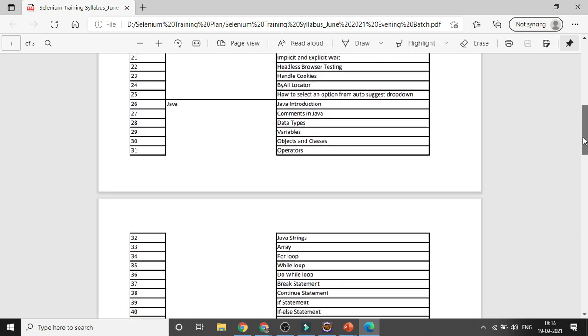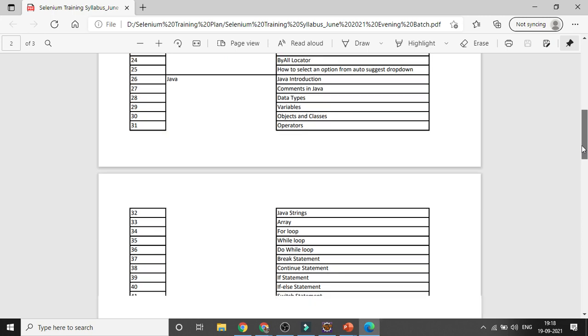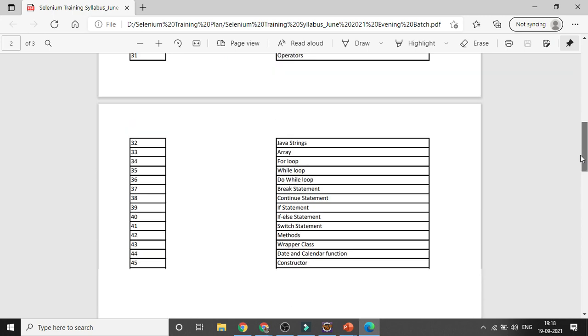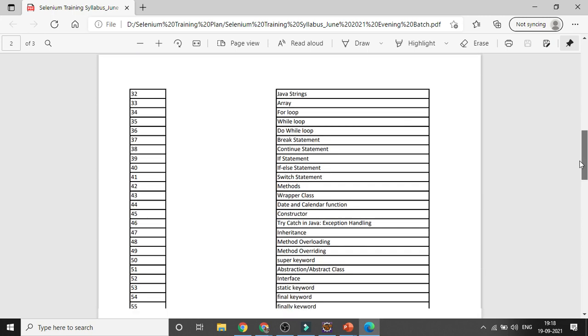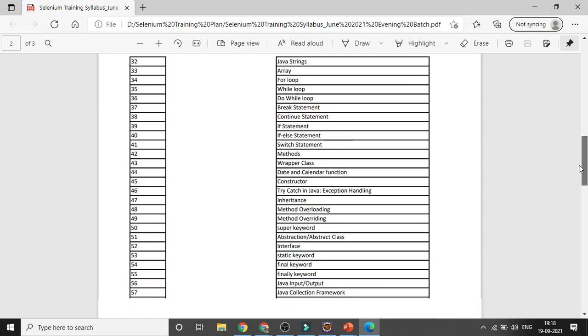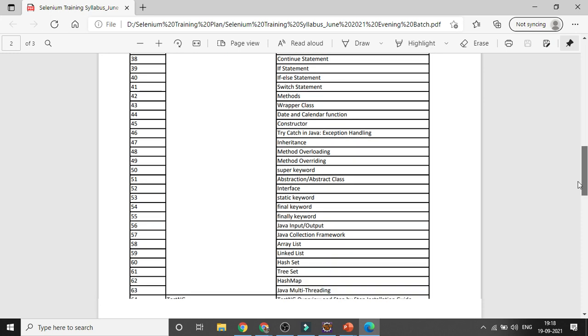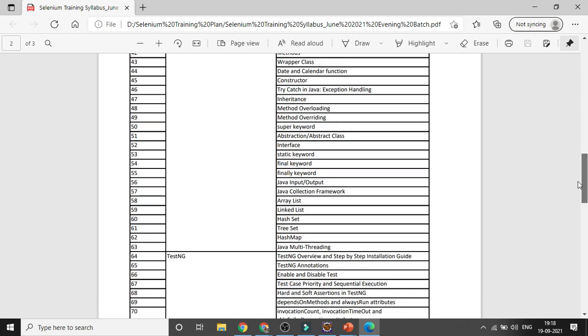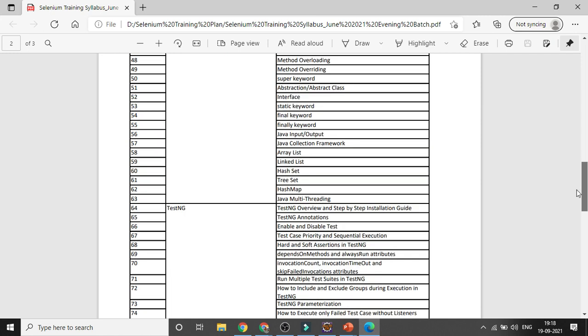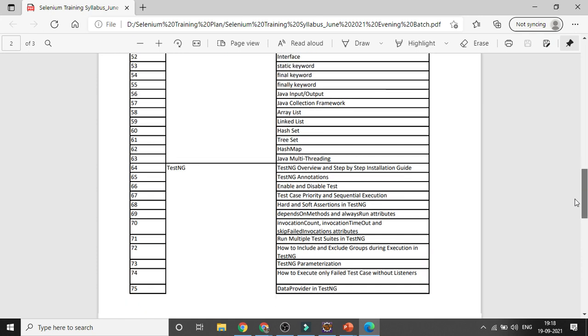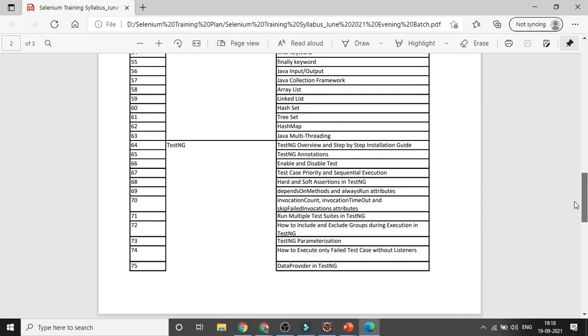And Java: what is data type, variable, object, classes, what are the different loops, what are the different break statements, continue statements available, what is wrapper class, what is constructor, how we can handle exceptions, right? What are the OOPs concepts available in Java, what are the different keywords like static, finally, what is Java input output operation, and what is the collection framework, and definitely not the least is multi-threading in Java.